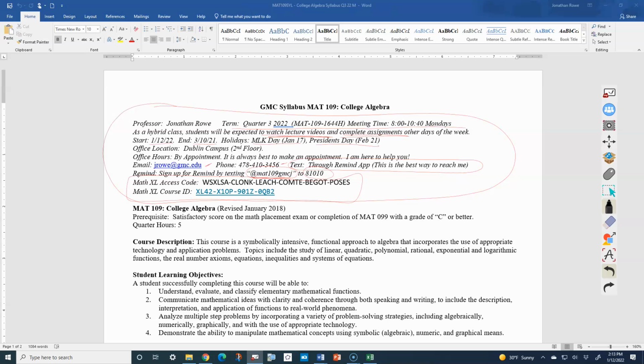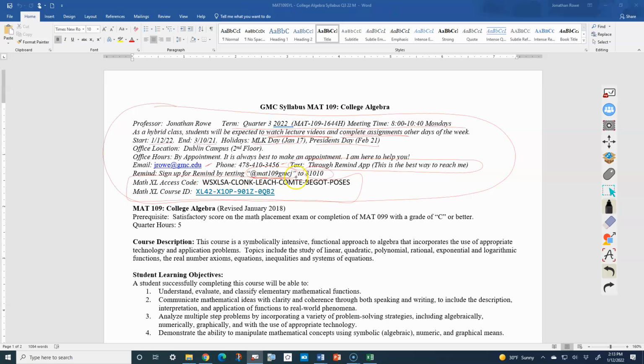It also provides help to you right there in the homework. You can click on question help, like view an example, or help me solve this, or view a video, or view my textbook, and there's all kinds of ways you can get help right there in the problem if you get stuck. So how do you register for Math Excel for this course? You're going to use the code that you find here. That's your access code.